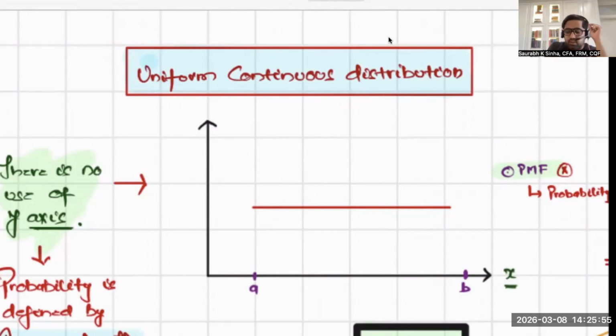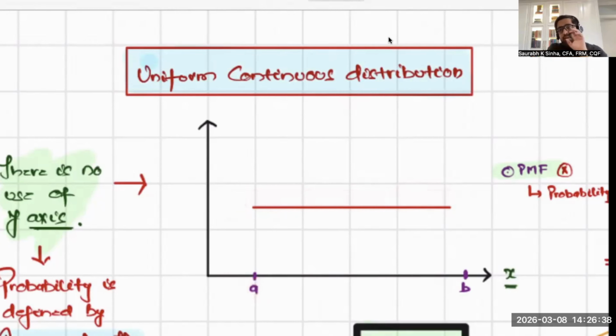And it is not like one point, another point, another point, and so on. No, it's continuous in nature. So consider the probability of A happening, say A is a number, say 4. What is the probability of 4.00001 happening? What is the probability of 0.2 happening? What is the probability of 0.3 happening? And so on and so forth. It is continuous. Please do not make the mistake of plotting a uniform continuous distribution this way. It is continuous in nature, so you cannot plot points like Bernoulli, binomial or Poisson distribution.